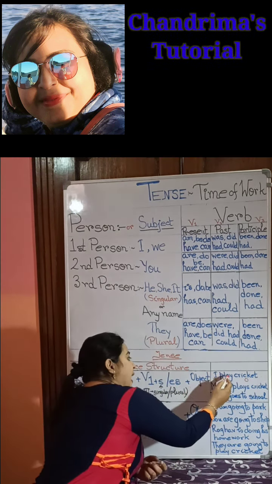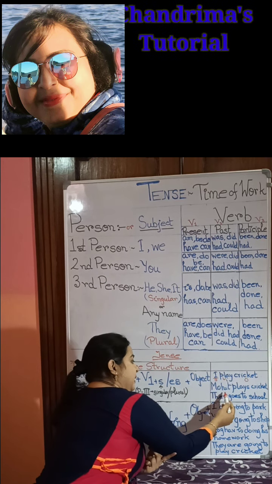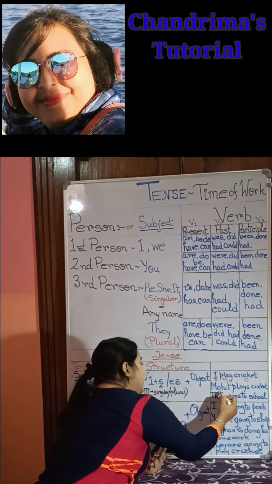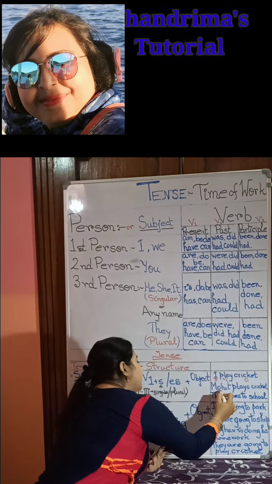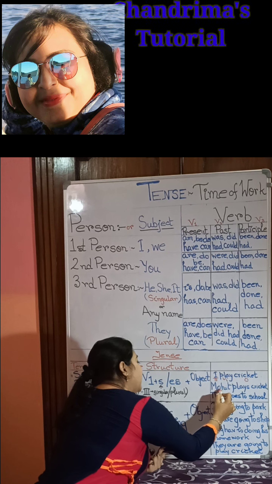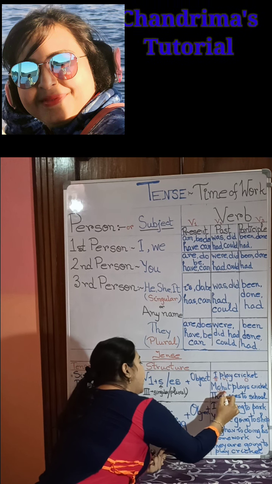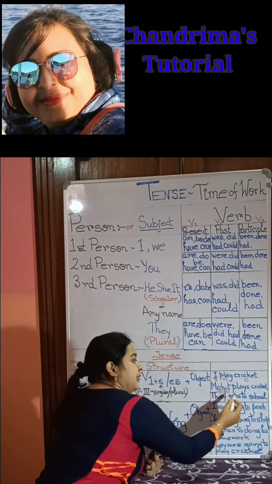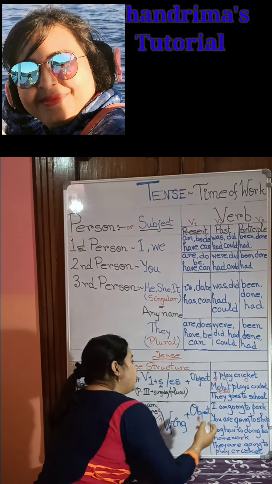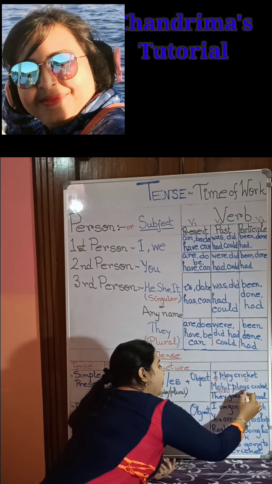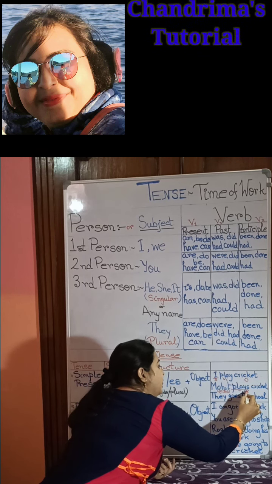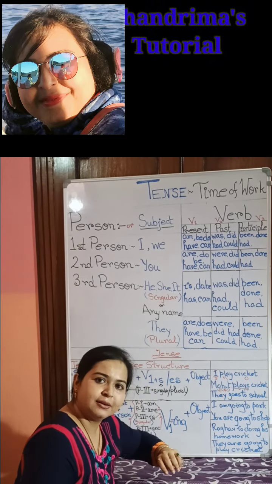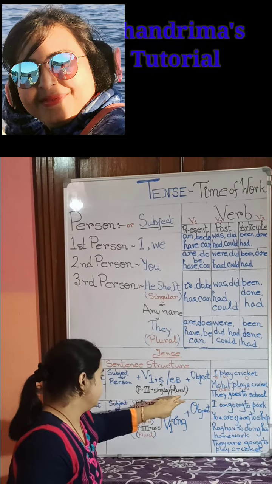Clear? "I play cricket." Now see, "Mohit plays cricket." What is Mohit? Mohit is a person. It is the subject, in third person singular number. So what will we use along with the verb "play"? We will use s. And what is the object? Cricket. Is it okay now?